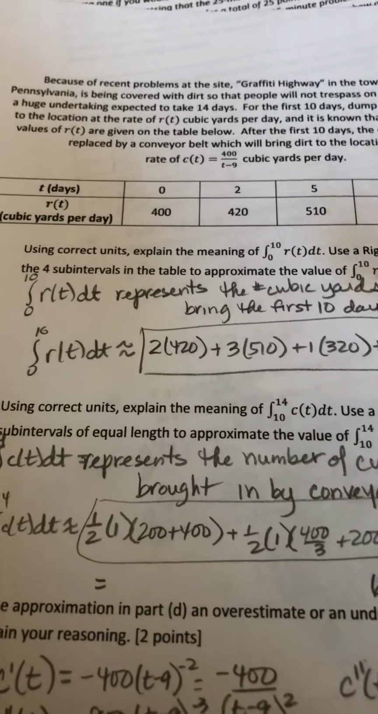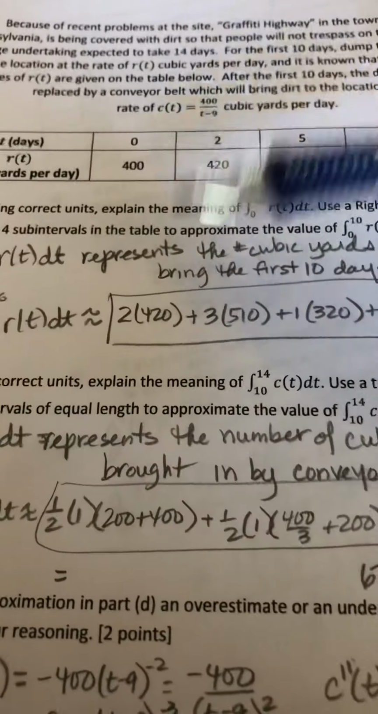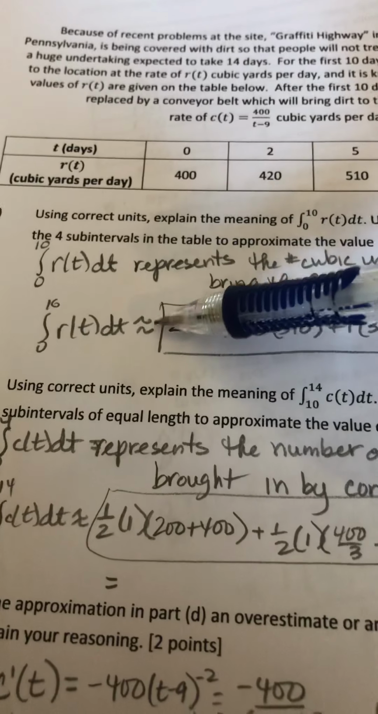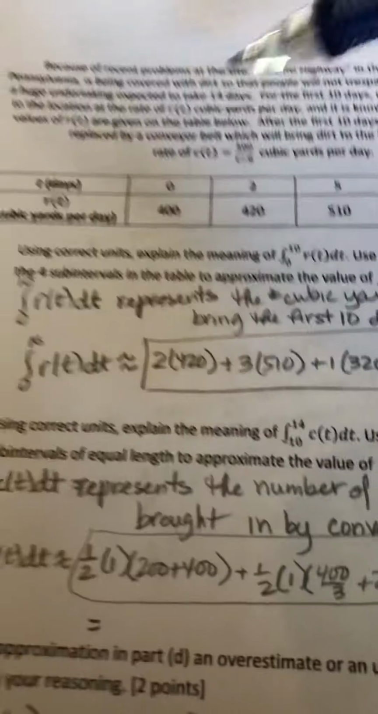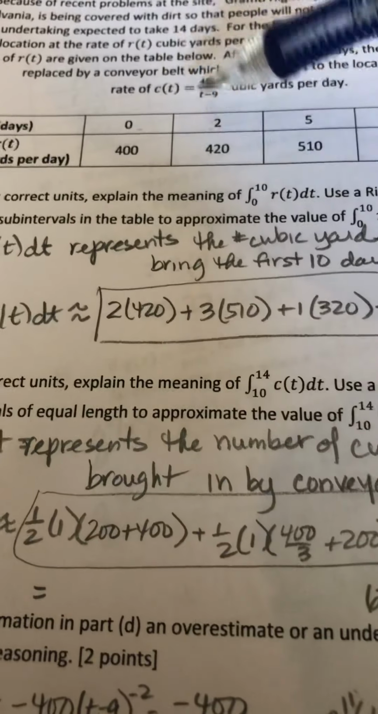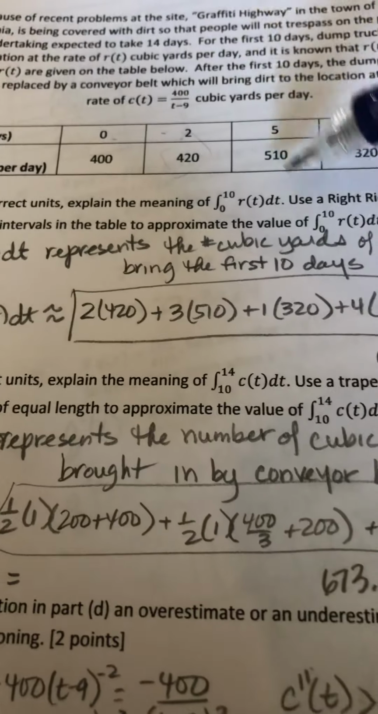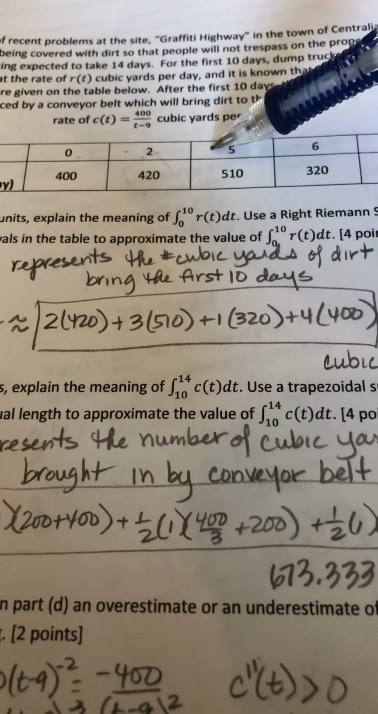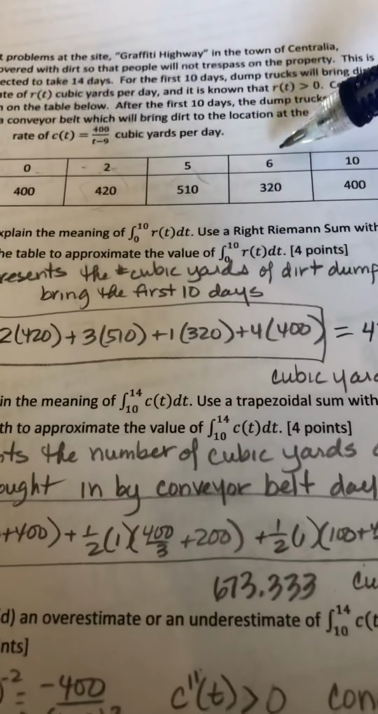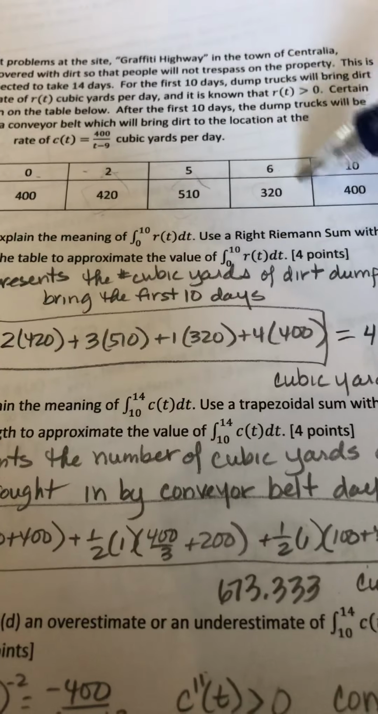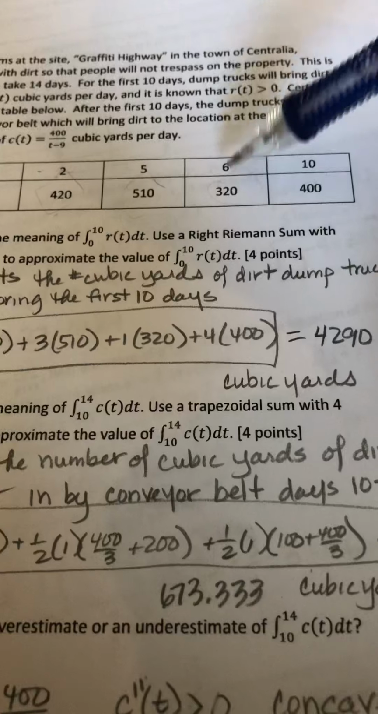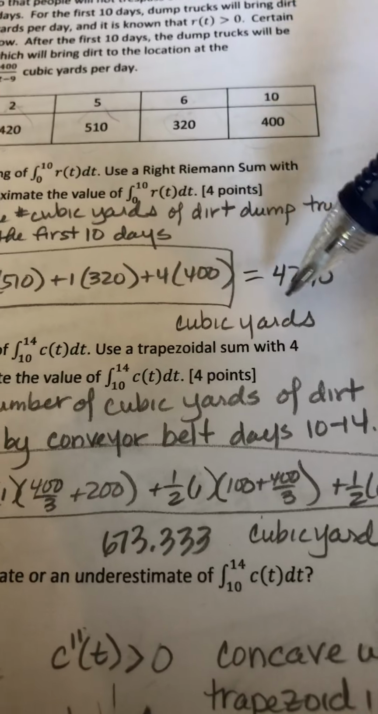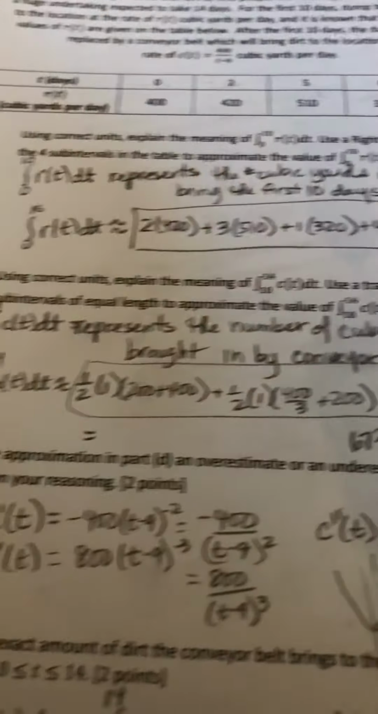And then we want a right Riemann sum. So our integral is approximately equal to the base, which is delta x, times the height, and we're using the values on the right. So 2 times 420. Then 5 minus 2 is 3 times 510. Then 6 minus 5 is 1 times 320. And then 10 minus 6 is 4 times 400. And it gives us 4,290 cubic yards.